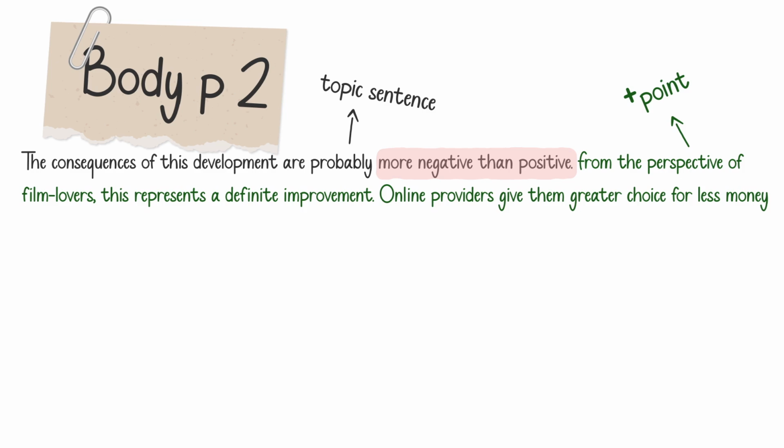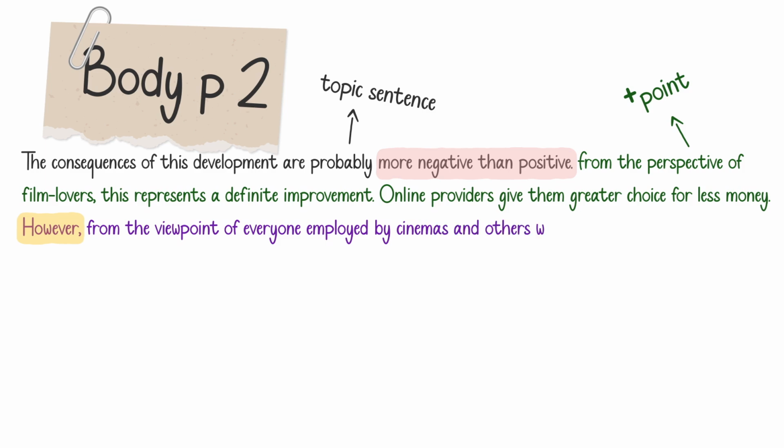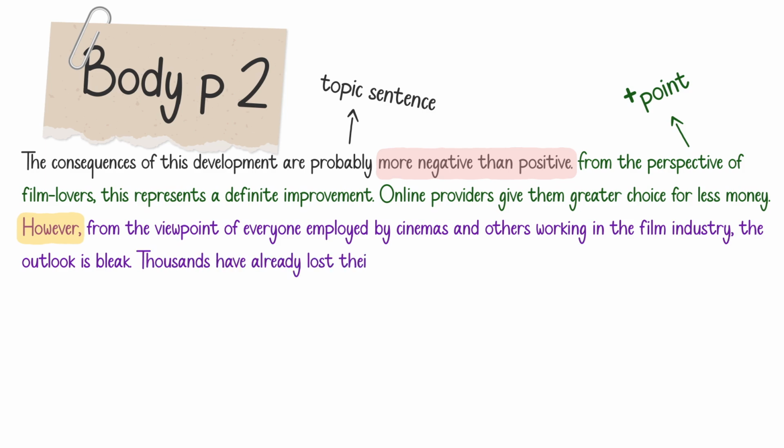Now, because I'm going to change my position, I'm going to talk about negative points. I should write a very good cohesive device, and for this, I can write however. However, from the viewpoint of everyone employed by cinemas and others working in the film industry, the outlook is bleak. So, what do I mean? I'm going to explain it more. Thousands have already lost their jobs, and this trend is likely to continue. So, this is the first reason that I believe this is a negative. What is the negative point? That so many jobs are lost because of this decline.